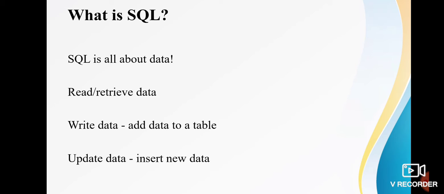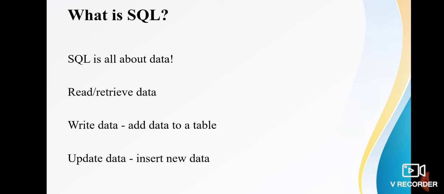When we think about SQL, all we need to think about is data. SQL is all about data. SQL is really used for three things. It's used to read and retrieve the data. So data is often stored in a database and we want to retrieve it or read it, and we can use SQL as a translator for that.